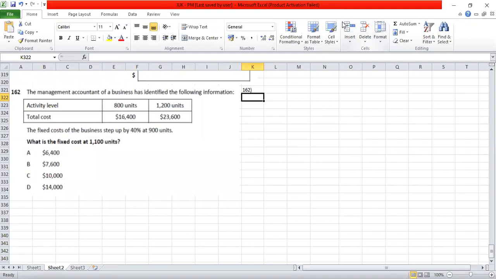The high-low method talks about selecting from the set of data one high activity level and one low activity level. Of course, in this particular question, we have only one activity level. If this has an adjustment, I will first teach you one basic question.